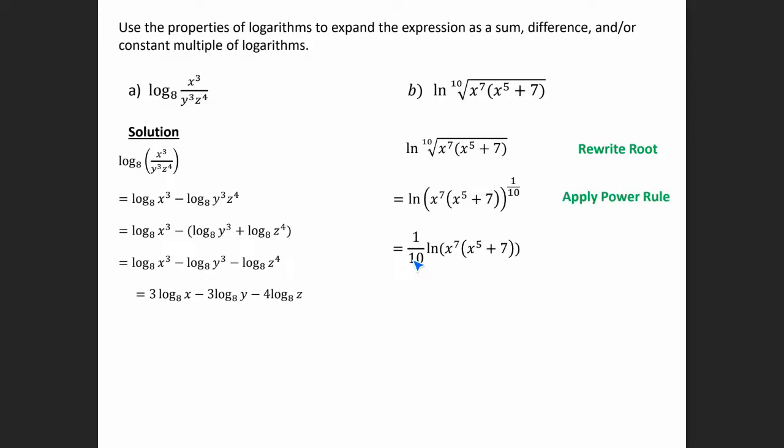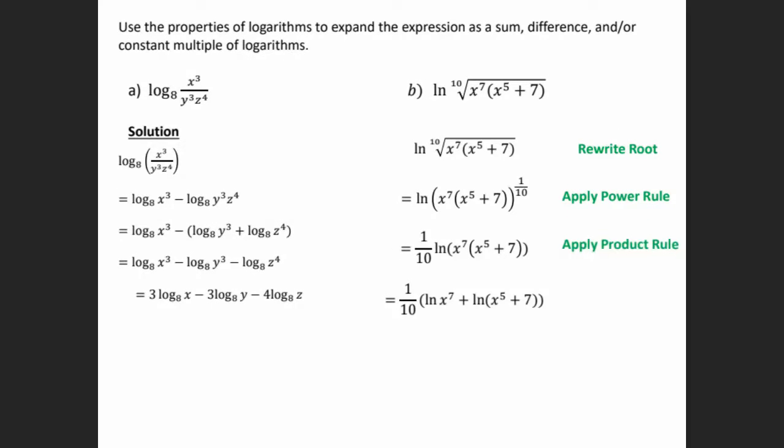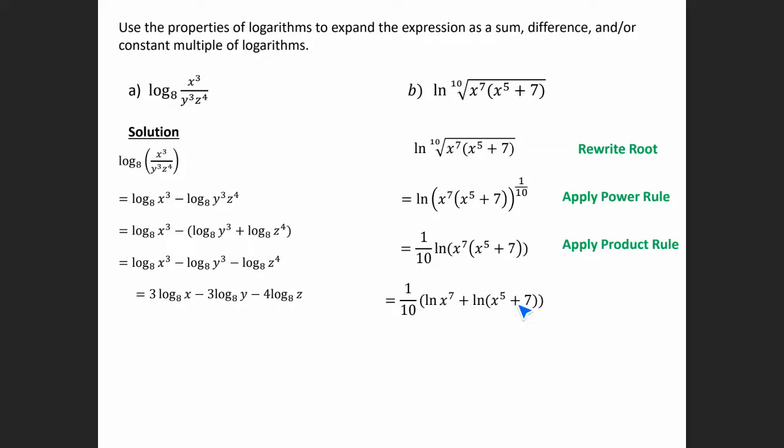So here we're going to have 1/10 to the front. And then we have this information. So now we can use the product rule to help us separate what's in the parentheses here. Okay, so the product rule tells us we can separate by using addition. So we're going to have 1/10 of the natural log of x to the 7th plus the natural log of x to the 5th plus 7.